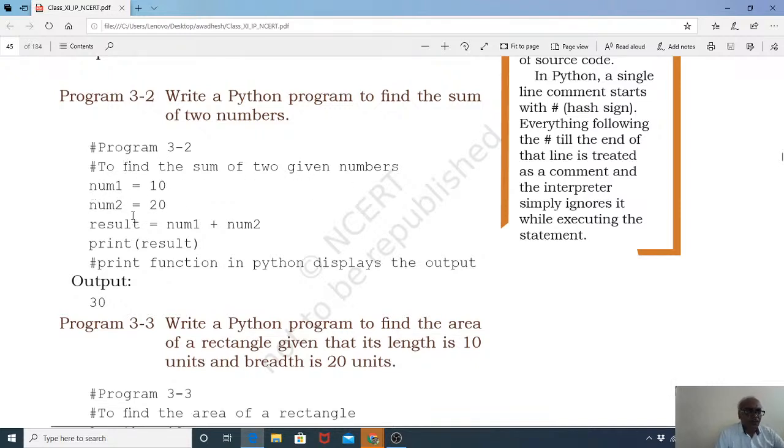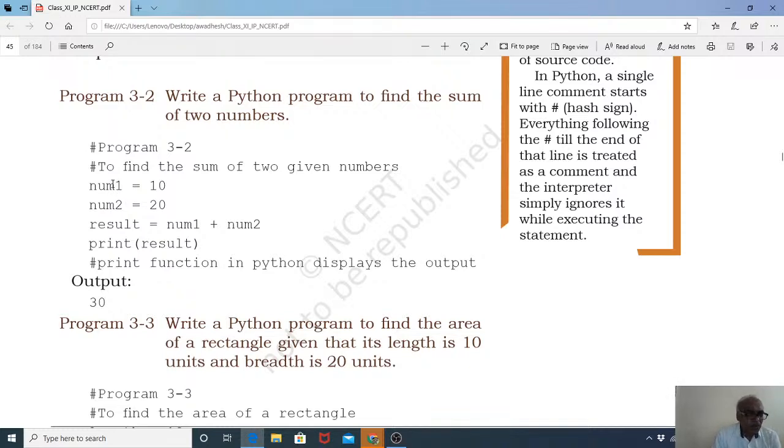So instead of a, b and c, they have used num1 is equal to 10, num2 is equal to 20. Result is equal to num1 plus num2. Print result. Remember that if you want to use this thing, num1 should be one word.